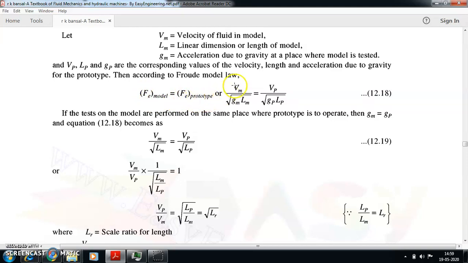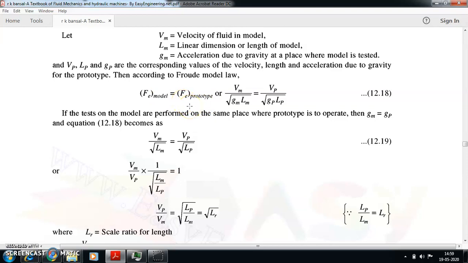Okay, the Froude number is V divided by root of GL. So Vm divided by root of Gm into Lm should be equivalent to Vp divided by root of Gp into Lp. So with the help of the Froude number, we are going to define this Froude law or the Froude model law, where the Froude number of the model is equivalent to the Froude number of the prototype. If it is equivalent, then we get dynamic similarity.